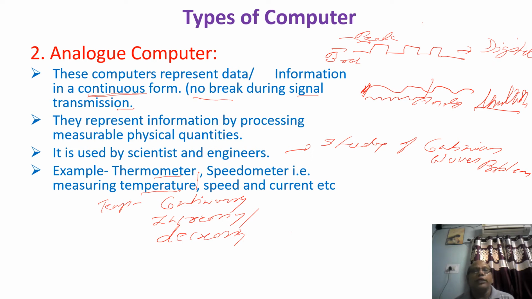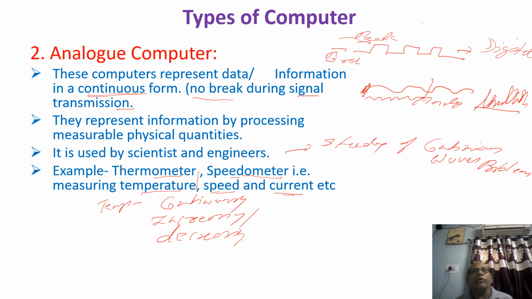Another example is the speedometer. Your vehicle has a speedometer. When you consider the speed of a vehicle, and the current, measuring the current is also continuous. Speed is a continuous quantity, and for speed we use the speedometer, the device which is used to count the speed of a vehicle. The device used to count temperature is called the thermometer. So this is the analog computer.